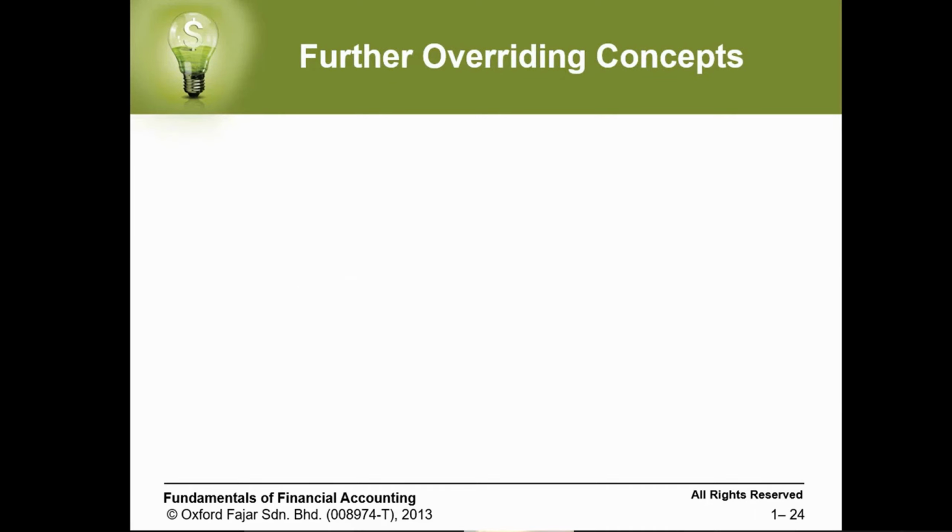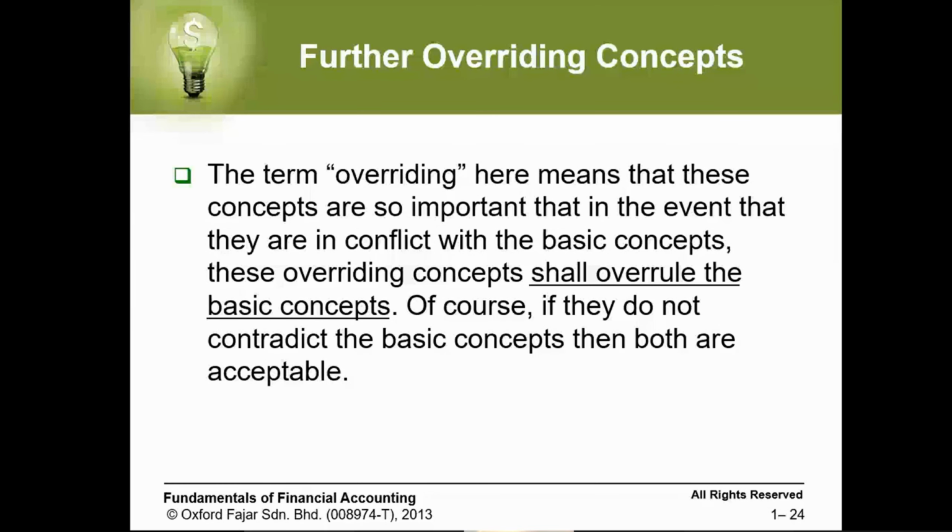After we finish the assumptions and concepts, we have 4 overriding concepts. What does overriding mean? If they conflict with any of the previous concepts, the overriding concepts are the ones which we need to follow. The term overriding means that these concepts are so important that even if they are in conflict with the basic concept, the overriding concept shall overrule the basic concept. Of course, if they don't contradict the basic concept, then both are acceptable.